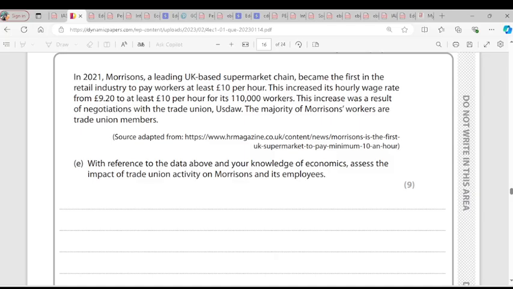So here, the trade union aims to protect workers' rights, increase wages, and put pressure on government to enact laws that improve the working conditions of employees. When we have trade union, they make sure that they are a pressure group. They put pressure on government to come up with laws that will be favorable to workers, like increasing minimum wage or working conditions for workers. USDAW, which is used as a case study here, negotiated an hourly wage increase for the 110 workers at Morrison's by 0.80 cents per hour.